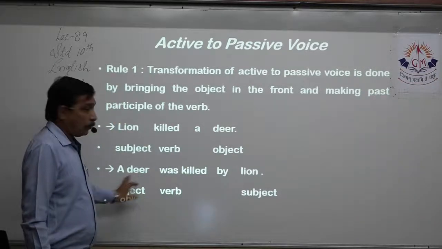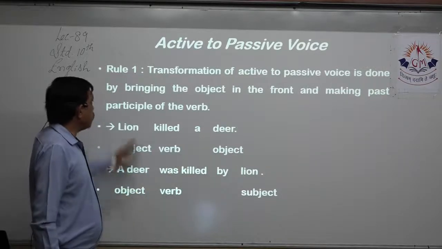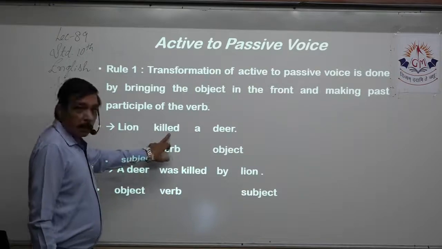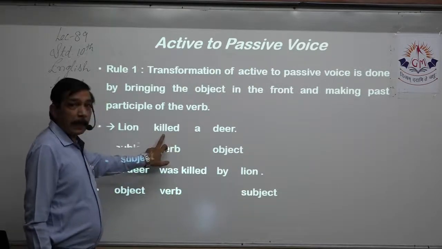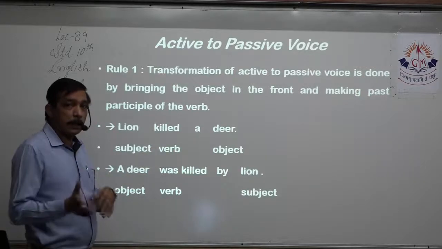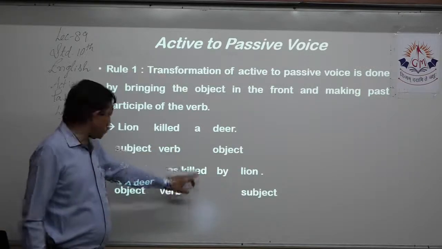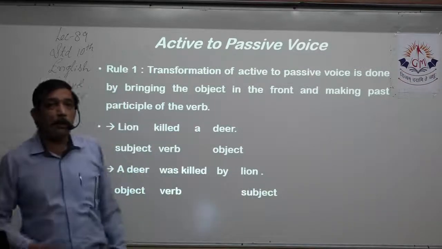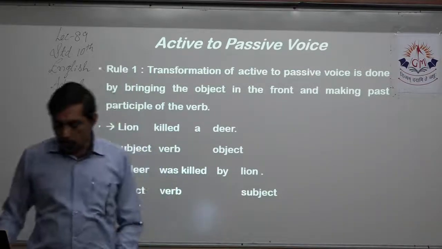We bring the object to the front, that is the only rule that we are going to follow. A deer, killed is past tense, so we use was, and kill is the base word. Kill, killed, killed. Killed is the past participle. So a deer was killed. By whom? By lion. This is how we transform an active sentence into passive.